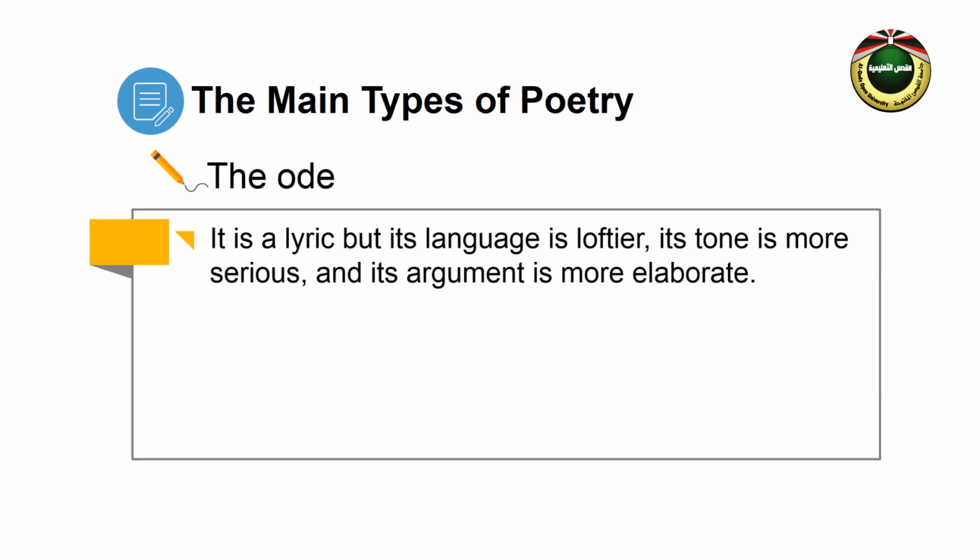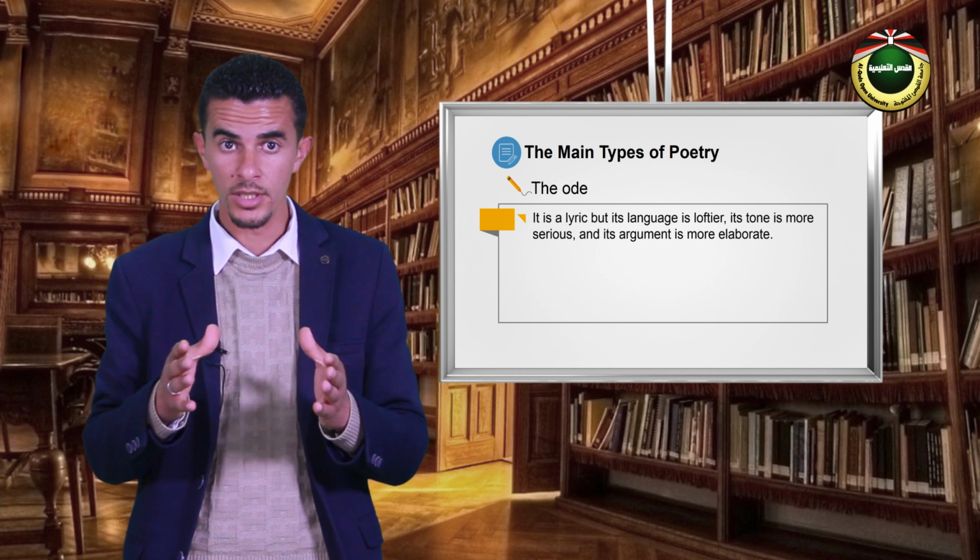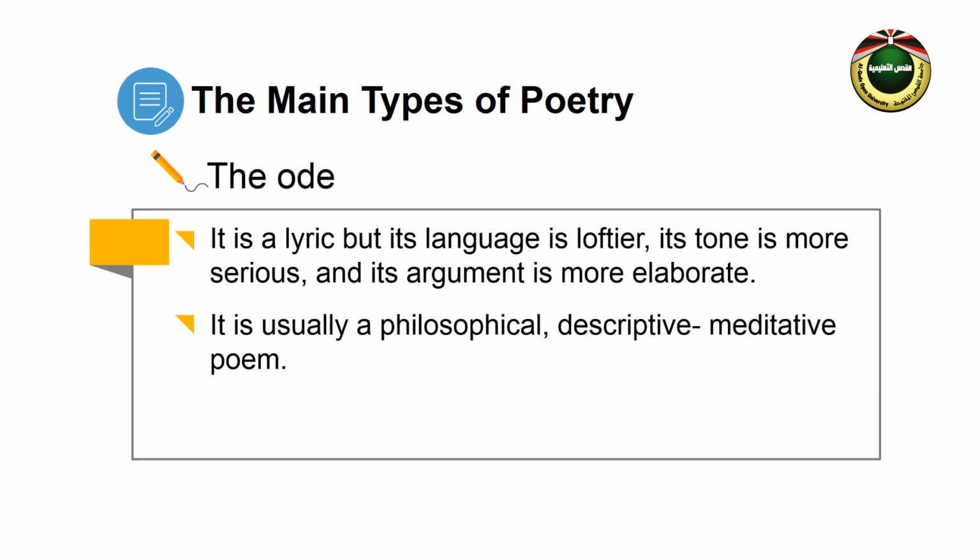The tenth type of poetry is the ode. It is a lyric, but its language is loftier, its tone is more serious, and its argument is more elaborate. It is usually a philosophical, descriptive, and meditative poem.